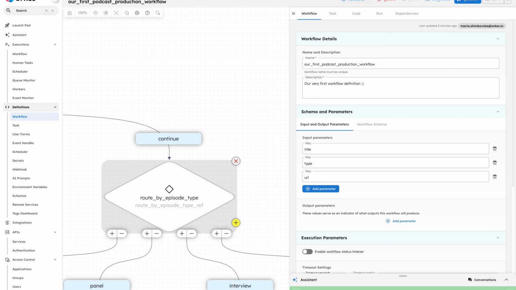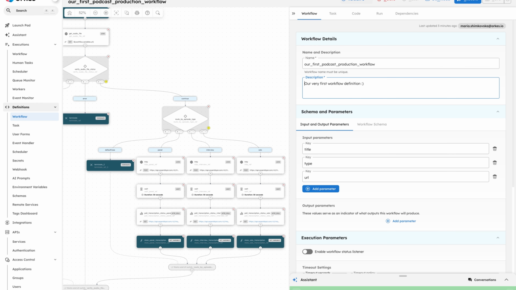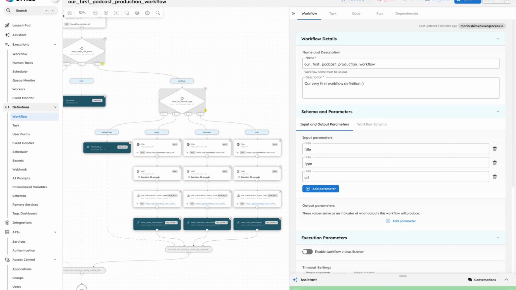It routes the transcription job based on the episode type, waits for the transcription service to process the audio. It polls until the job is done and then stores the result cleanly for everything downstream to use. Okay. So that's a real working automation, not a toy example. It's an actual pipeline that could run in production.